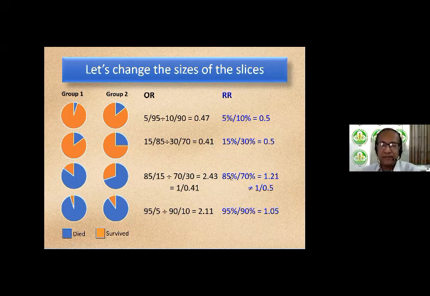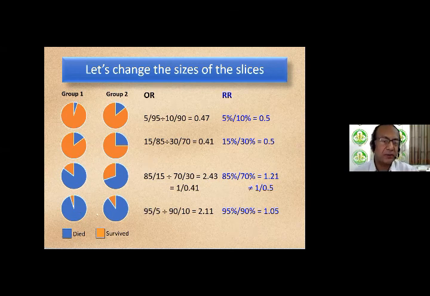Risk ratio would be 85% divided by 70%, which is 1.21. But 1.21 is not the reciprocal of the risk ratio of 0.5 in the previous example. So odds ratio has this interesting property that if the slices get reversed, the odds ratio becomes an exact mathematical reciprocal. The same does not hold for risk ratio. And I'm going to show how this property makes odds ratio suitable in case control studies, but risk ratio therefore is not suitable in case control studies. We'll come to that in a little while.